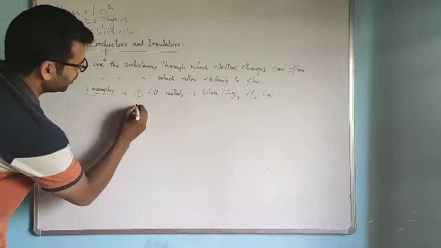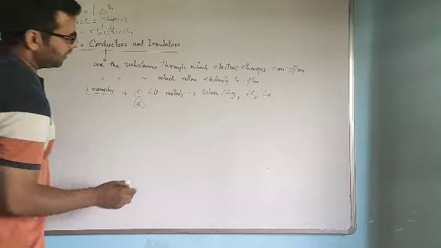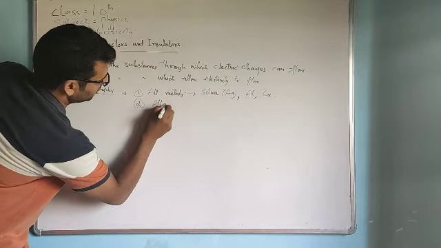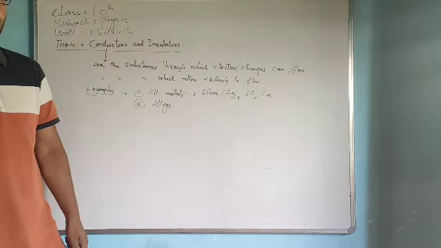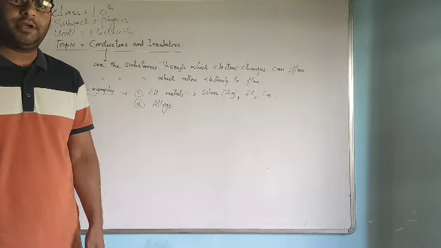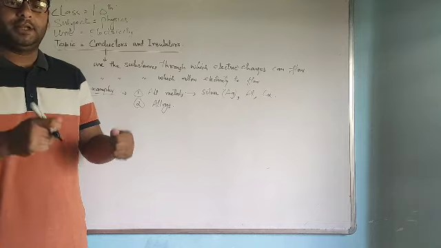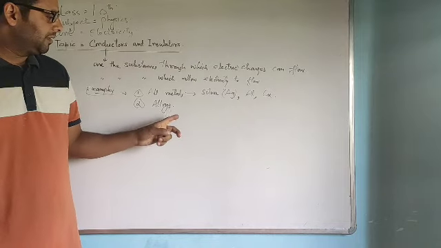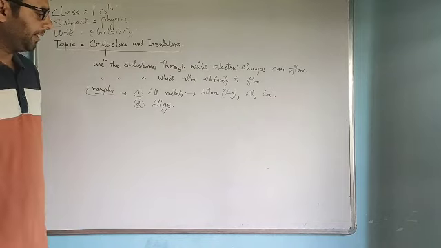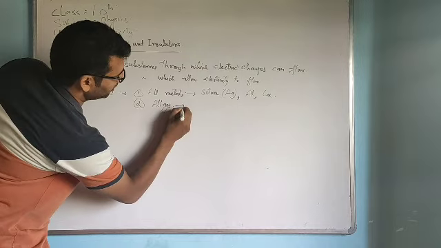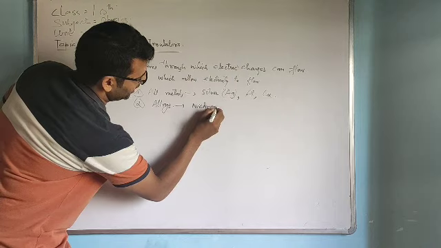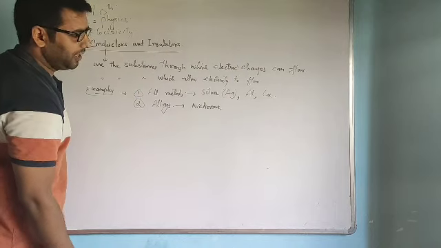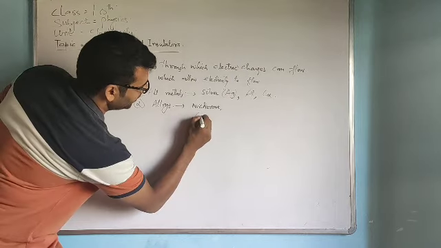The second example of conductors is all alloys. What are alloys? Alloys are homogeneous mixtures of some metals. When metals are combined together, they form a substance. That substance is called an alloy. Here we have an example of an alloy, nichrome. Nichrome is an alloy of nickel and chromium.